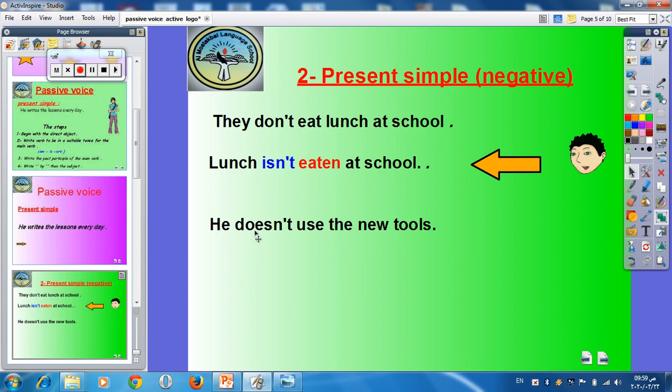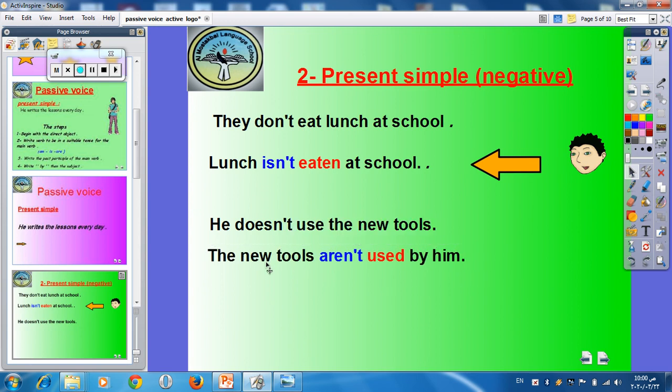Another one, he doesn't use the new tools. Who can change the sentence into passive form? Yes, Yusuf. Okay, I can hear you. What should we start with? Yes, the new tools, not tools or the new only. No, the new tools. The noun with its adjective, right. The new tools.